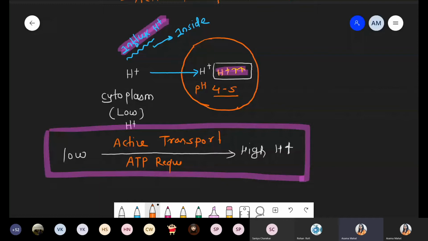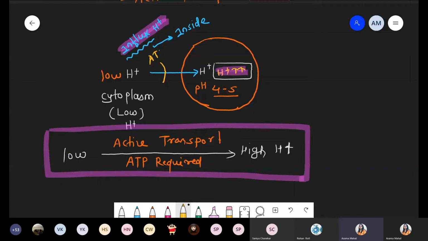Normally molecules easily cross the plasma membrane from high to low. But if you want to pass against the concentration gradient, from low to high concentration, at that time you have to invest energy in the form of ATP. So movement of proton from low concentration towards high concentration requires energy in the form of ATP.